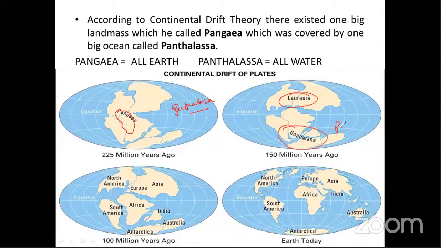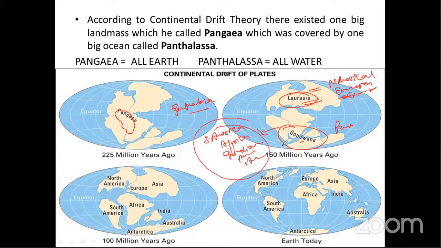Now, our peninsular India is a part of Gondwana land. Which present continents are part of Laurasia? In prelims they can ask you a question: which of the following continents is part of Laurasia, or which is part of Gondwana land? North America and Eurasia, meaning Europe plus Asia, are part of Laurasia. Gondwana includes, very easily, South America, Africa, the Indian Peninsula, Australia and Antarctica. They are all part of Gondwana land.